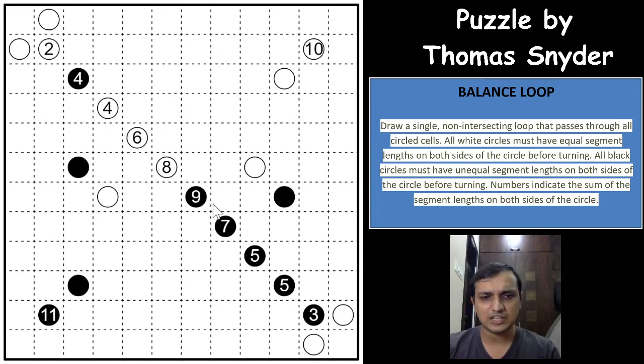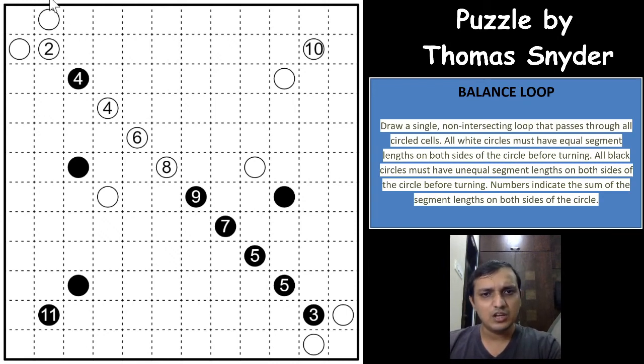Black circle means it has to be unequal, and it is not necessary that the loop has to pass through all of the white cells in the grid. It can pass only some of the white cells. And with that we'll start solving this puzzle. One small thing is that a white circle will always be even, because it should have an equal number of loop segments on both sides of the circle. A black circle need not be, but a black circle will never have a 2 on it.